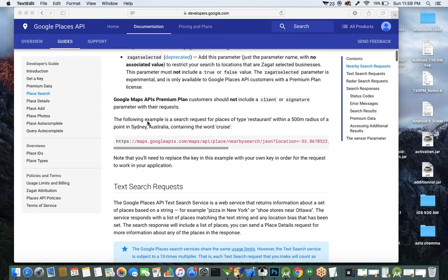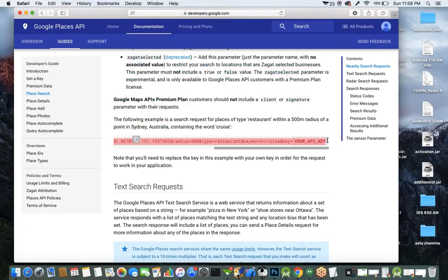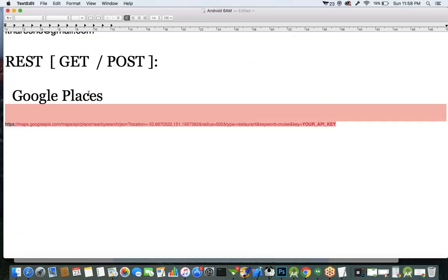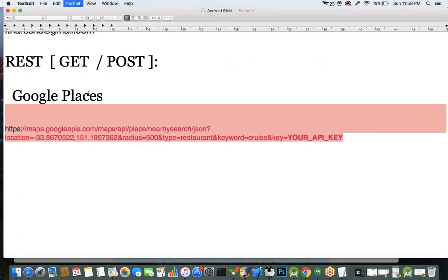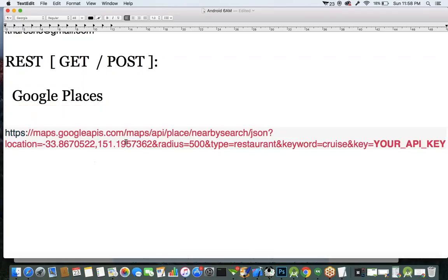In this Google Places, if you see here, this is a URL: https://maps.googleapis.com/maps/api/place/nearbysearch. This is a URL for calling the nearby information, the Google Places nearby information.